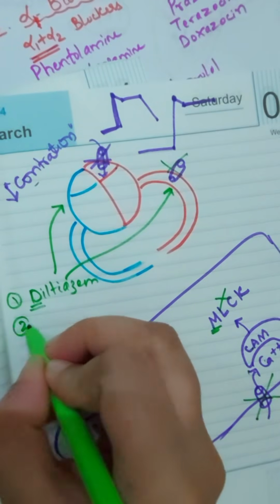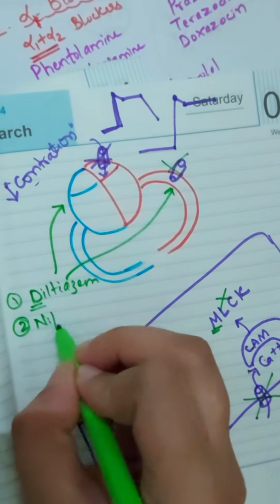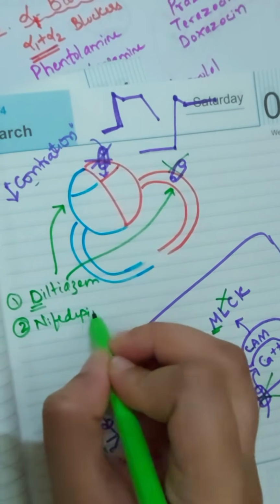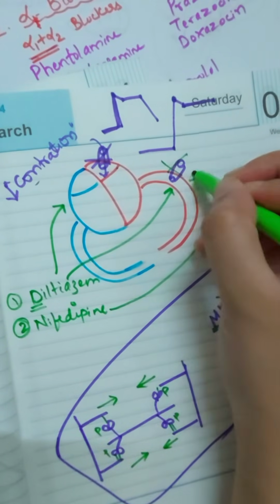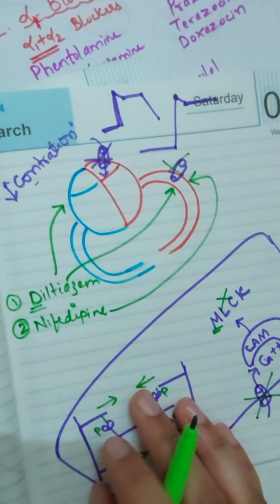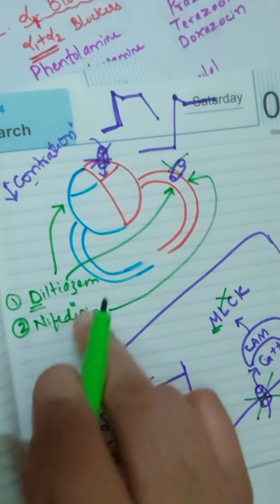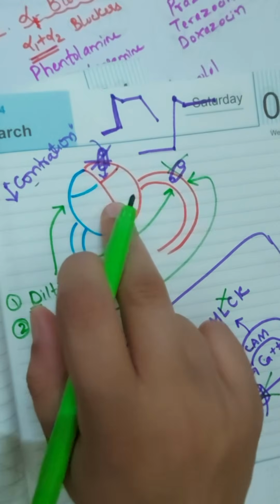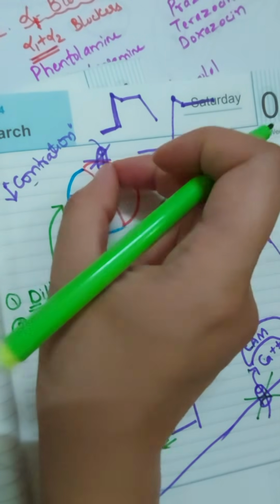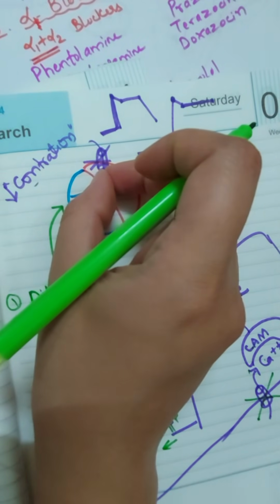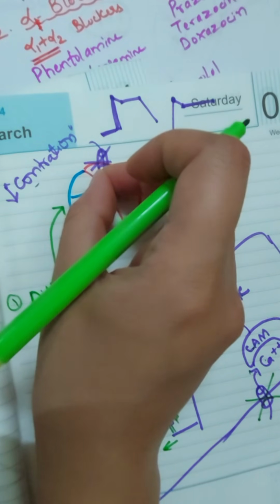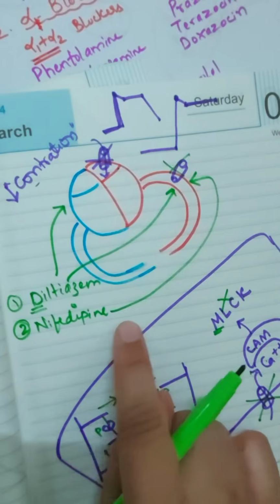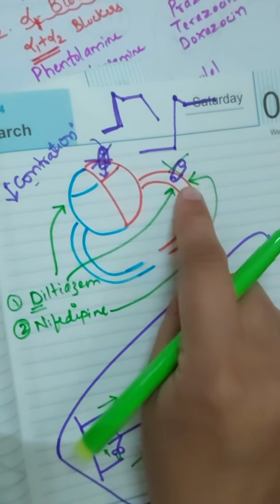Next, we have got another class of drug known as nifedipine. Now, nifedipine is a drug which has action only on the calcium channel of the arteries. It does not cause blockade of the calcium channel on the myocardium. It may cause blockade but very minimal, very poor calcium channel blockade of the myocardium, but it is a very strong calcium channel blocker which is present on the arteries.